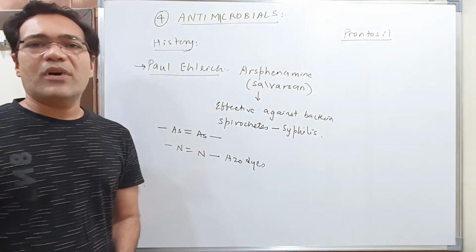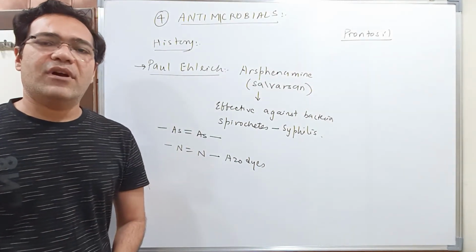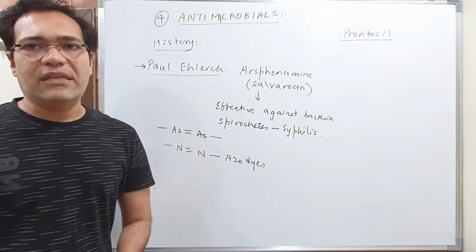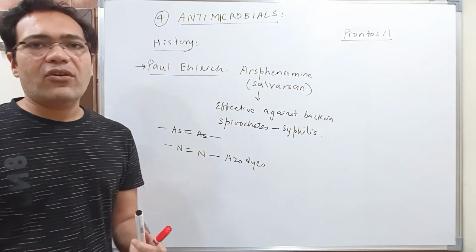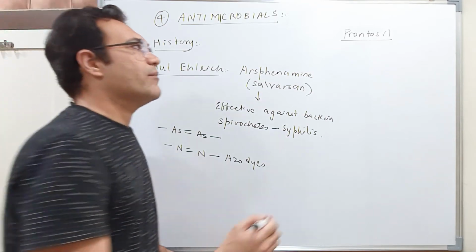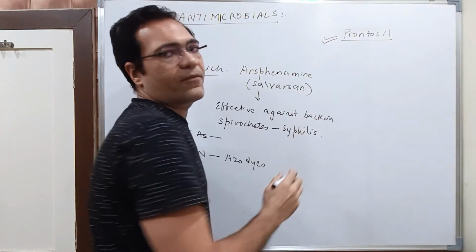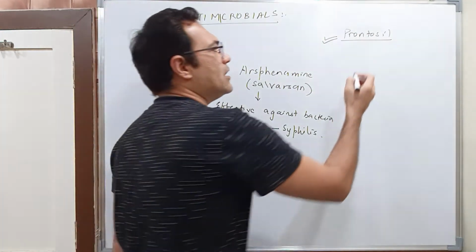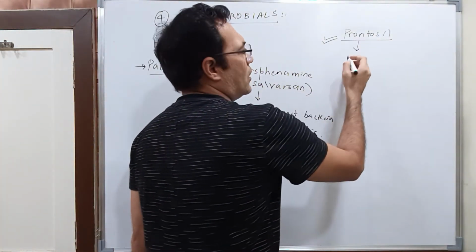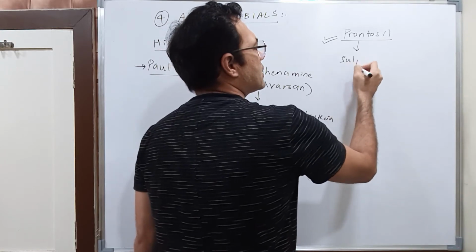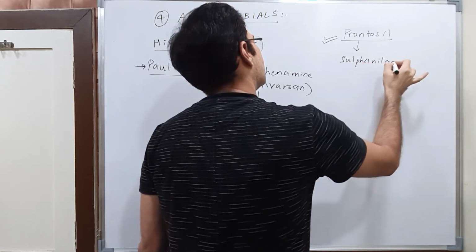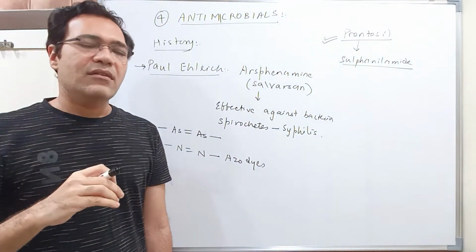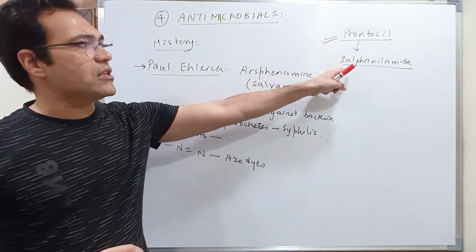This drug was much effective against bacteria, but it was not very toxic to human beings. Later on, it was found that prontosil is so effective against bacteria because in the body it converts to a substance called sulfanilamide. When taken, prontosil enters the body and converts into sulfanilamide.